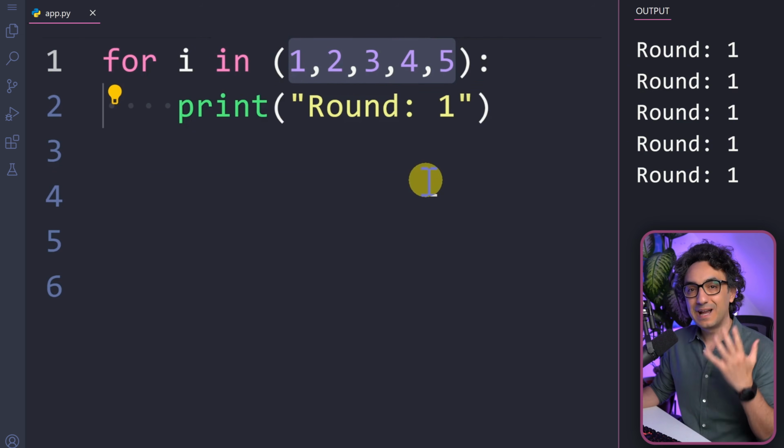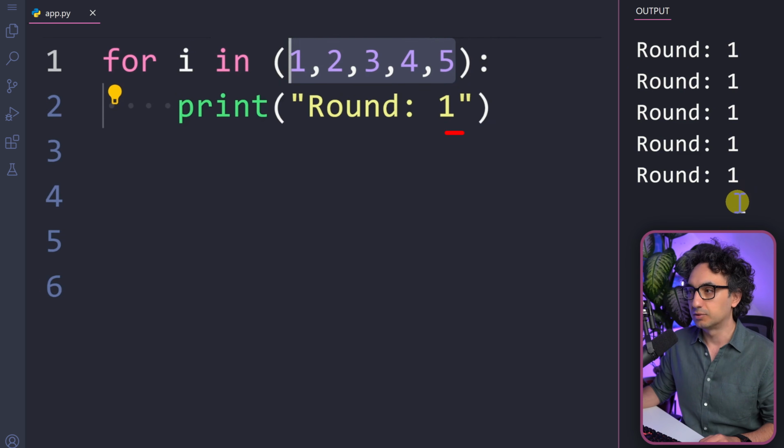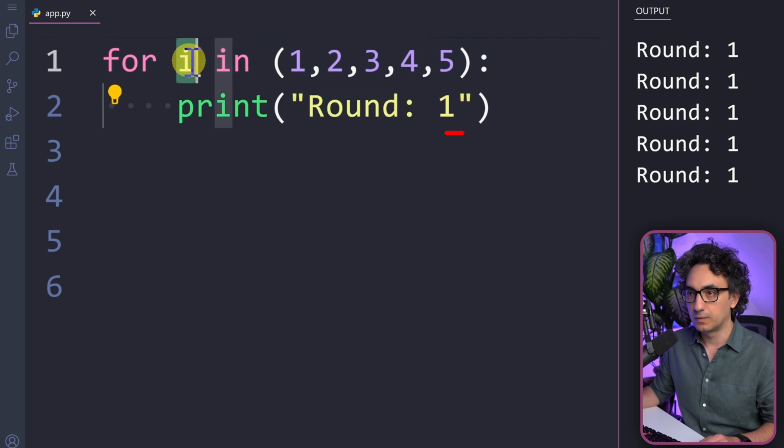So that means we have 5 items in our list, and Python has to go through them one by one, and with that we are getting the output. But we are not there yet because we are printing the same text. I would like to have the value of the sequence in the output as well. Of course, the values of the sequence are always assigned to the variable.